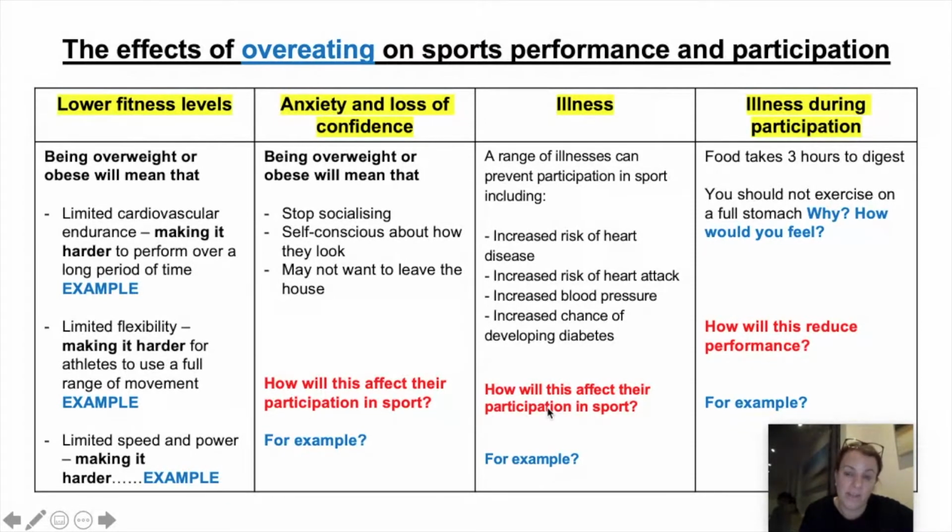participation in sport. And also, illness whilst they're taking part, during participation. Food takes 3 hours to digest, and you should not exercise on a full stomach because you would feel bloated and probably a little bit sick. So how is this going to reduce your performance? If you had a massive meal and then went straight out to play a football game, is this going to reduce your performance? How? How are you going to feel? Give me football as an example and write this information down. Remember, I can't give you the marks unless you put the information down. So the more you put down, the more marks you can potentially get.